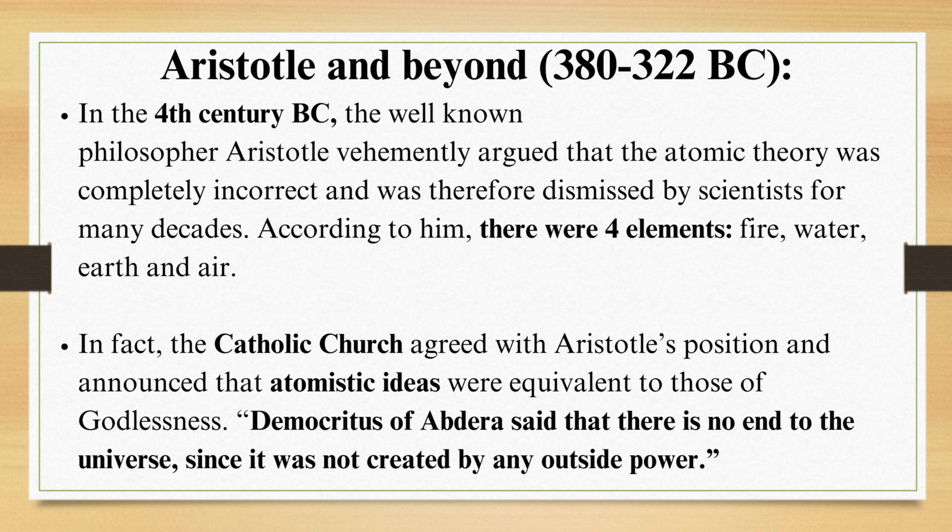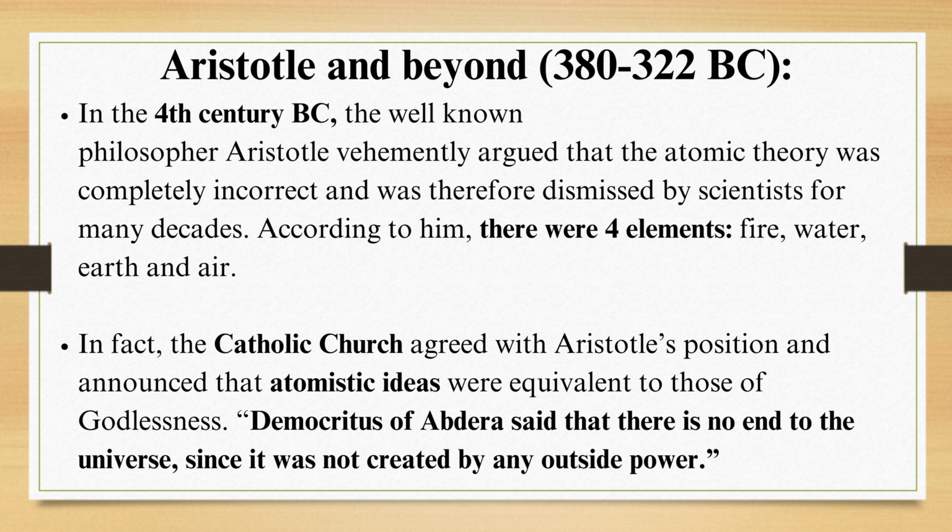Aristotle and beyond, 380 to 322 BC. In the 4th century BC, the well-known philosopher Aristotle vehemently argued that the atomic theory was completely incorrect and it was therefore dismissed by the scientists for many decades.